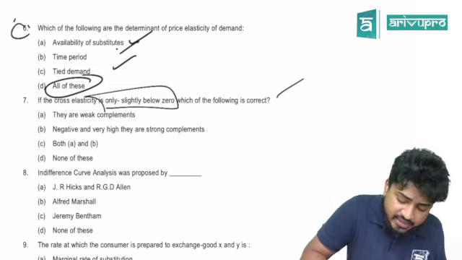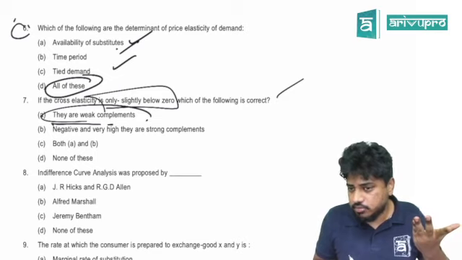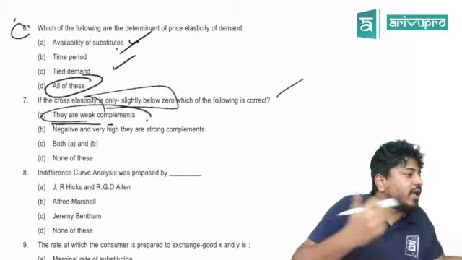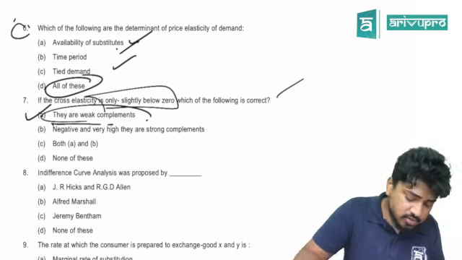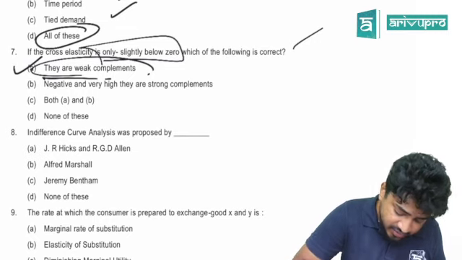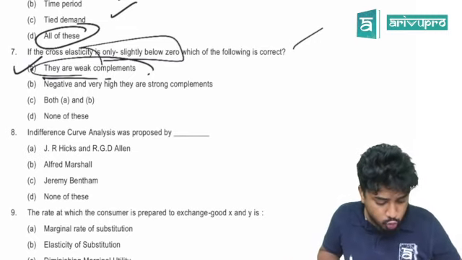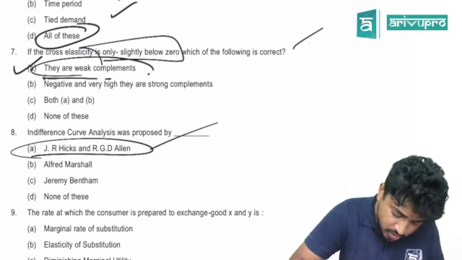That means, can I say they are weak complements? Greater the negativity, greater the complement goods. So the answer is A. Clear? Done. Indifference curve was propounded by who? Hicks and Allen. Good.